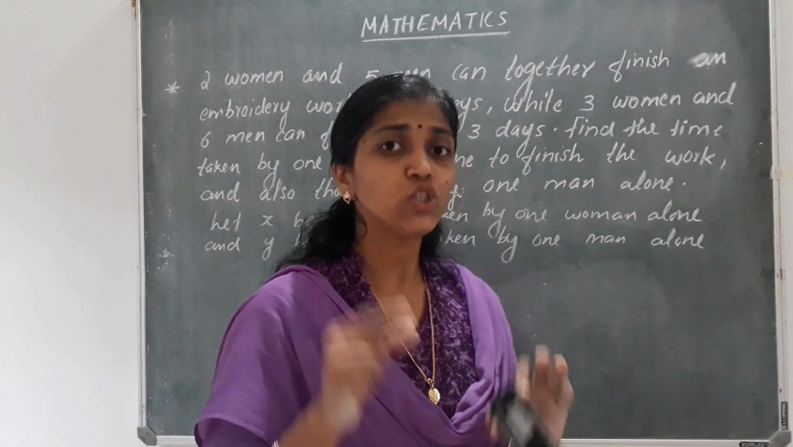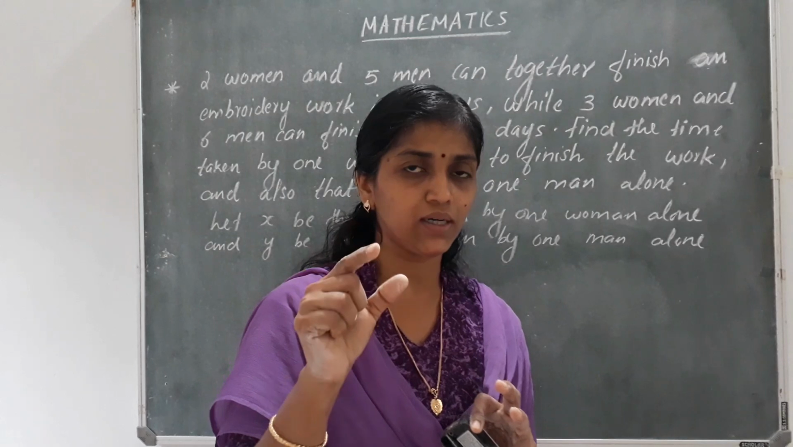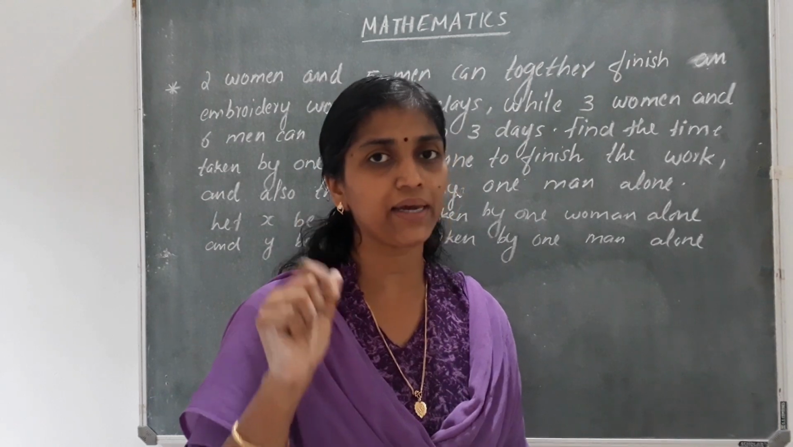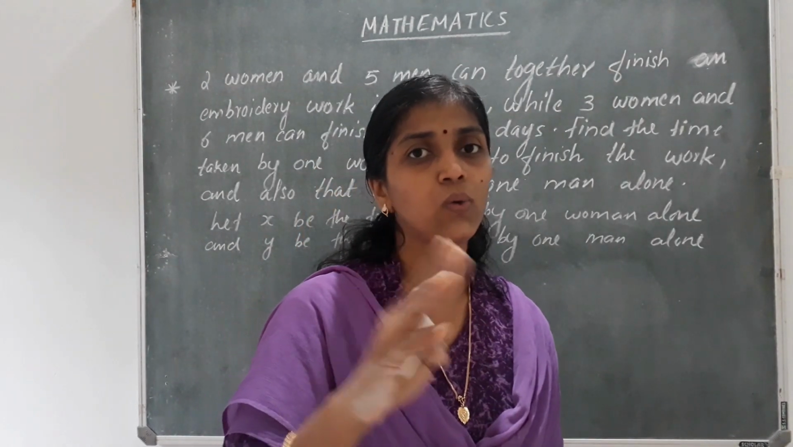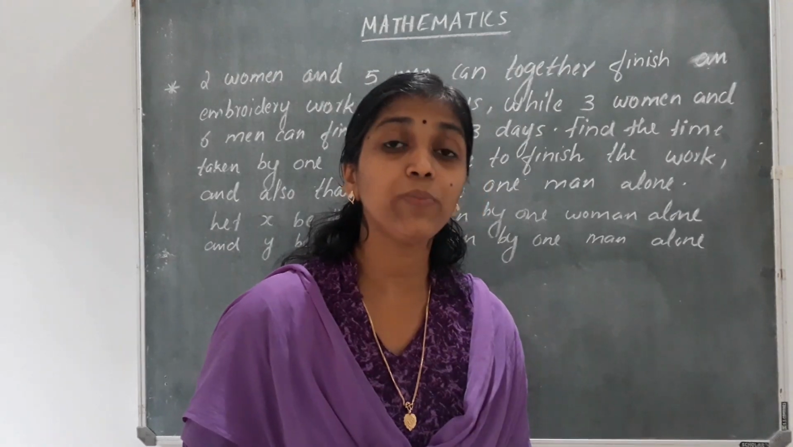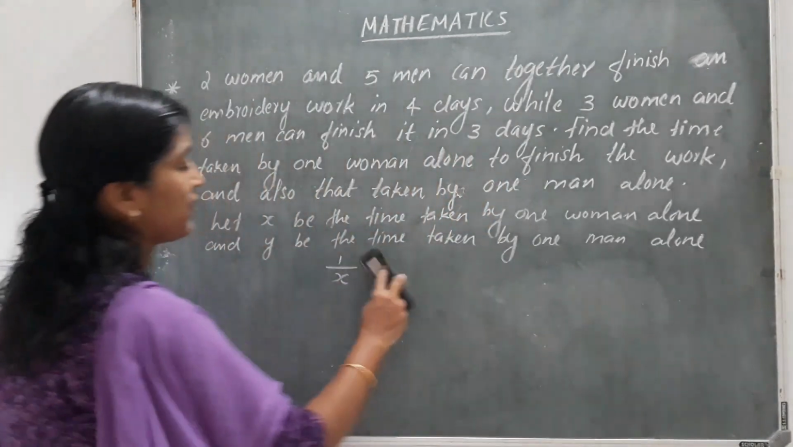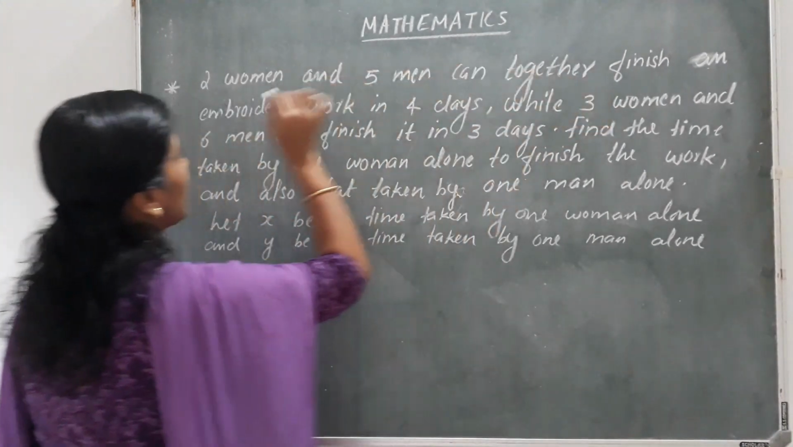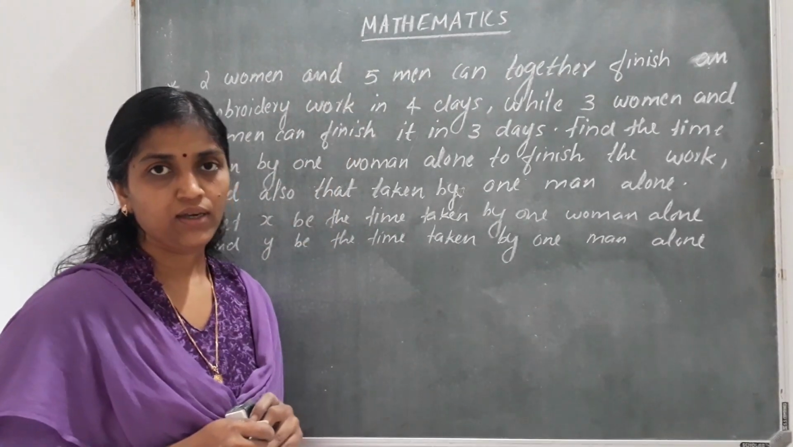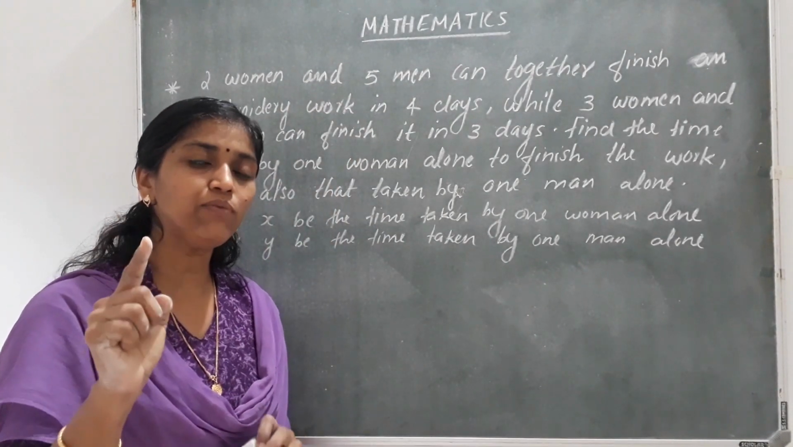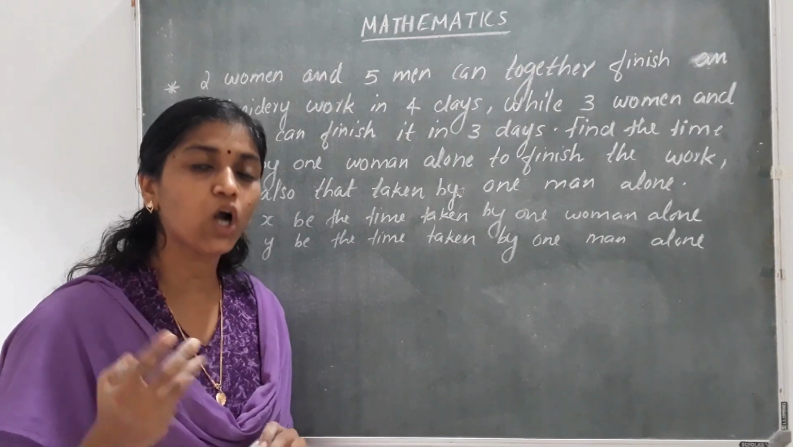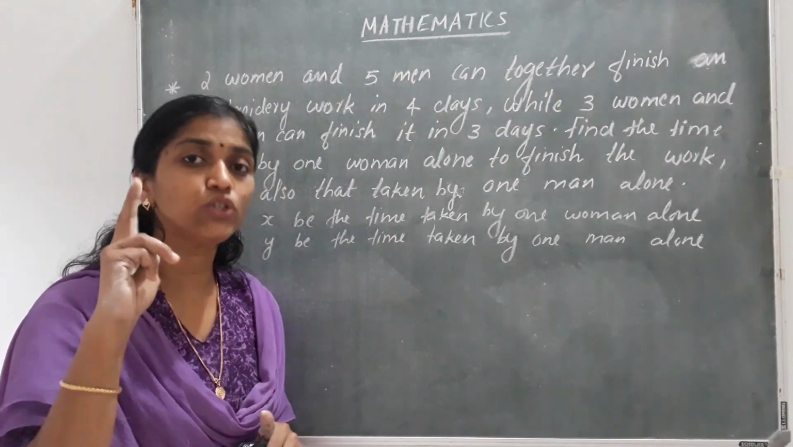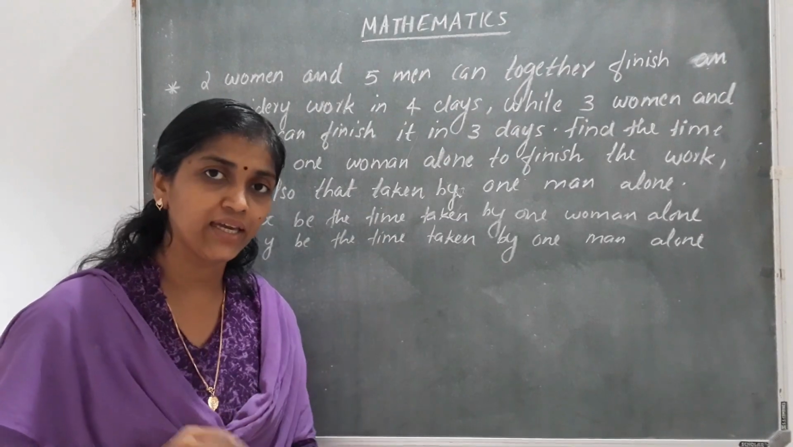Clear? So 2 women are doing the work. The work done by one woman on 1 day is 1/x. If there are 2 women, how much part of the work will be done? 2/x of the work will be done. In such a way we are going to do it. 2 women and 5 men can together finish an embroidery work in 4 days. How much part of the work can one woman finish on 1 day? If she takes x days, it is 1/x. So how much can 2 women finish in a day? It is 2/x.